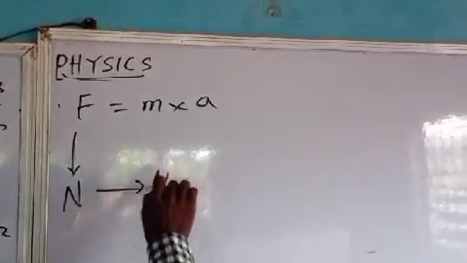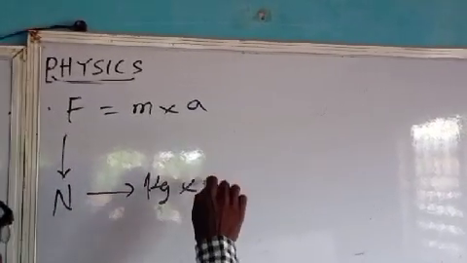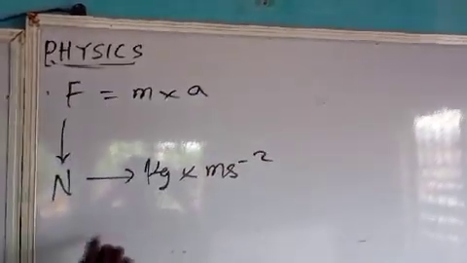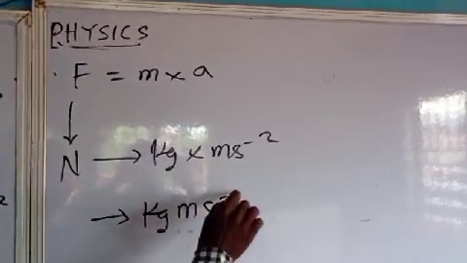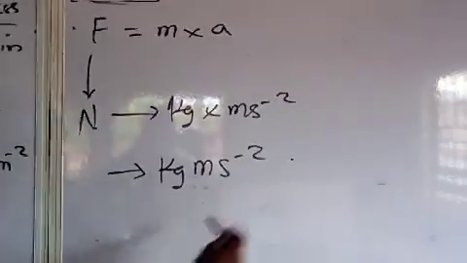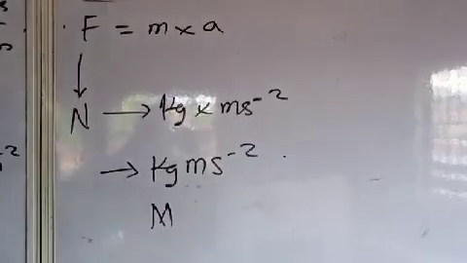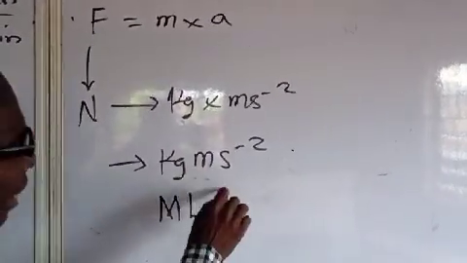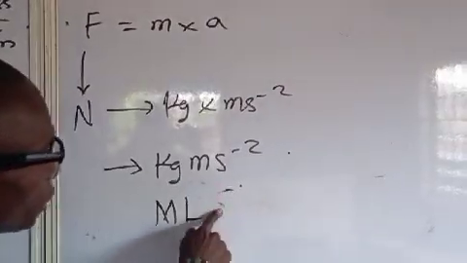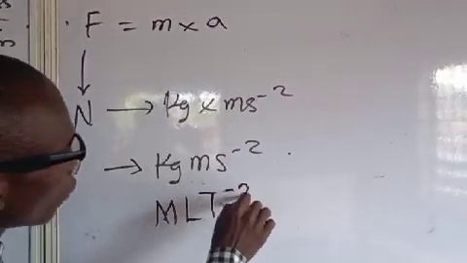Mass is kilogram times meter per second square. So the dimension here: kilogram is M, meter is L, and second square is T raised to power minus 2.